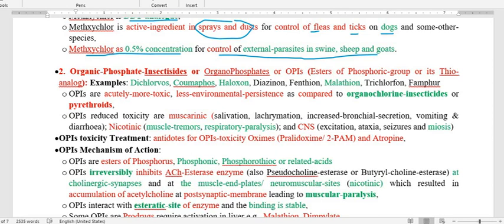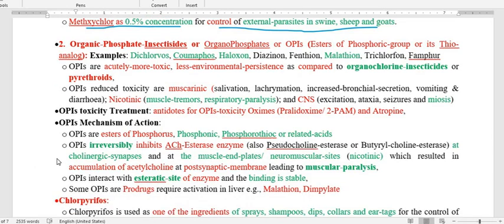Next is the organophosphorus insecticide that we already mentioned. What is important regarding organophosphorus insecticides is that their toxicity is more acute than the organochlorines and pyrethroids, but their biodegradability is greater. So that is why we are still using organophosphorus insecticides.